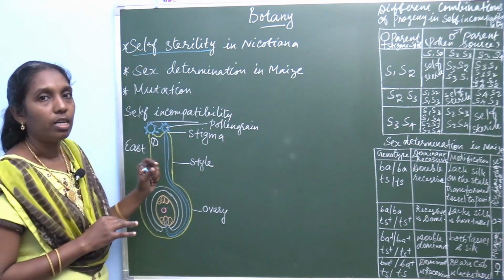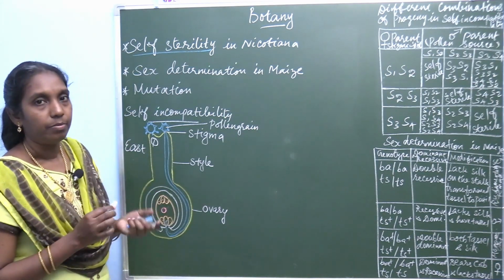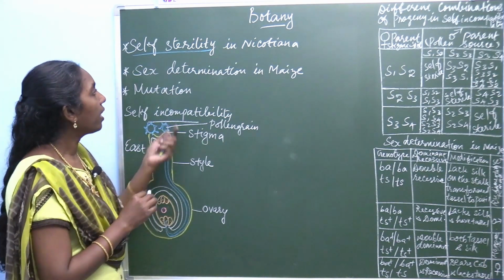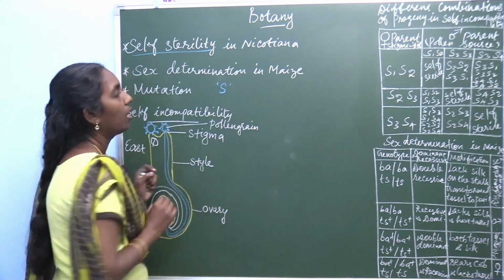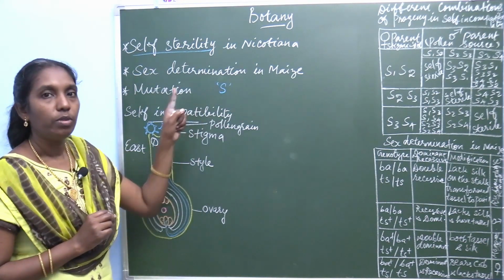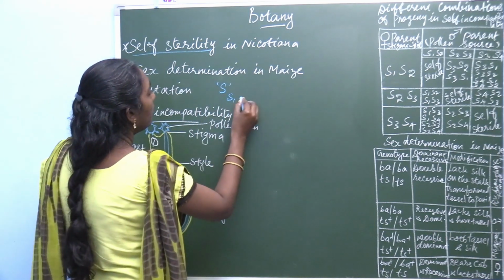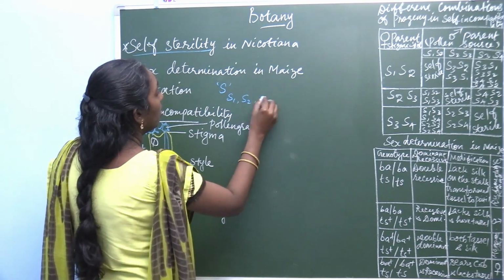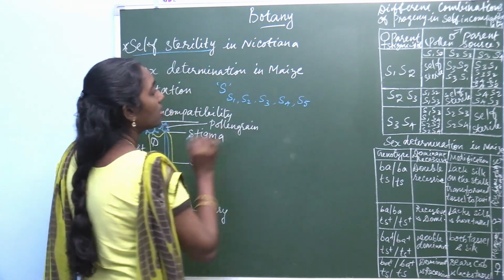So, in Nicotiana, East observed that the self-sterility gene is designated as S, which has different allelic forms like S1, S2, S3, S4 and S5.